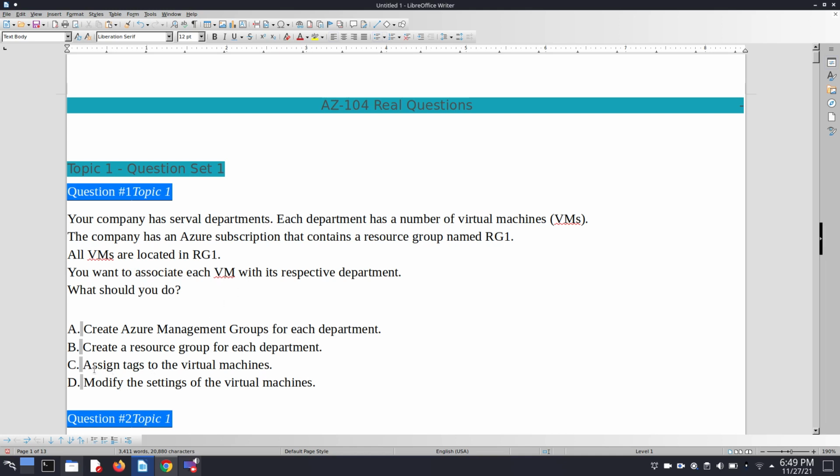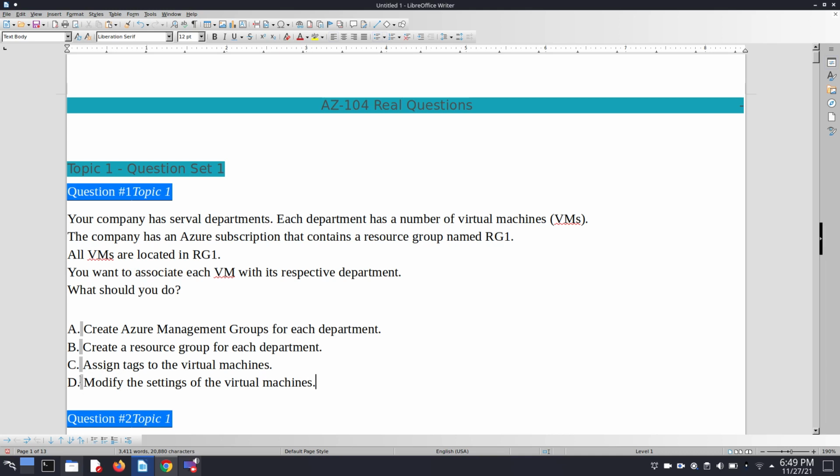Like we can say this virtual machine belongs to the production department, this VM belongs to the development department, and many more. So option C is good, and I think this is the correct option, but we have to explore option D also, because sometimes one option seems good but another option is more accurate for the given scenario.